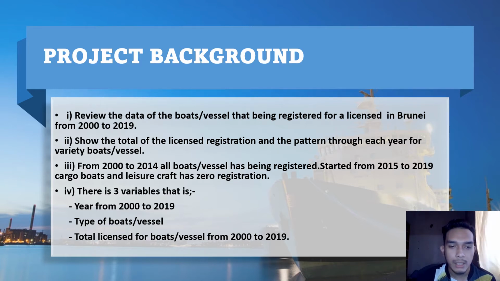And the last one is, there are three variables. There is the year from 2000 to 2019. The second one is the type of boat or vessel. And the last one is the total license for boats or vessels from 2000 to 2019.